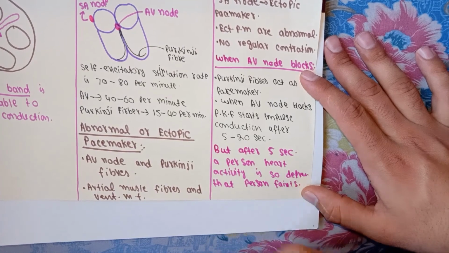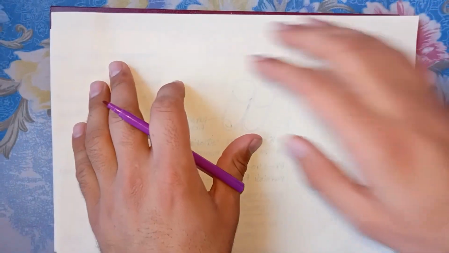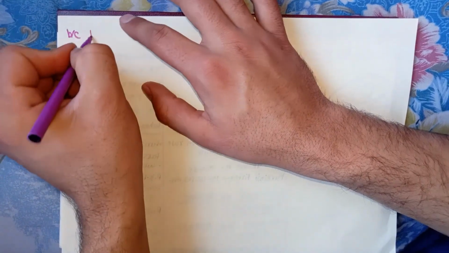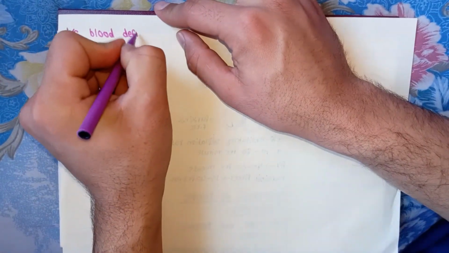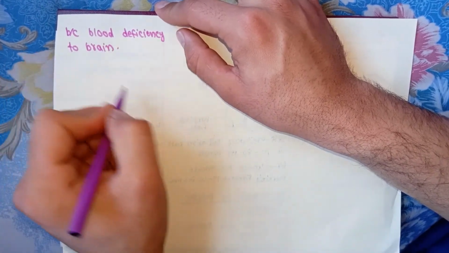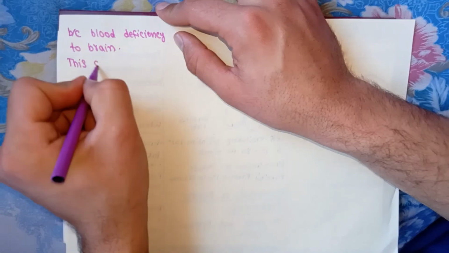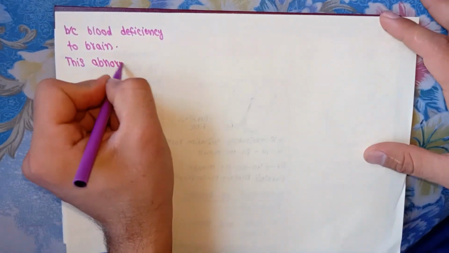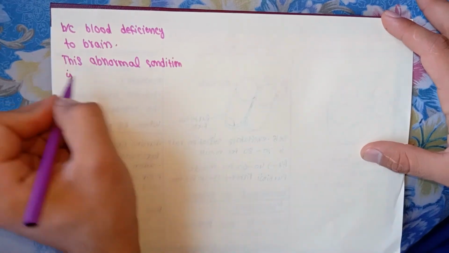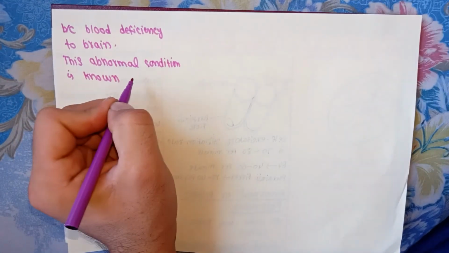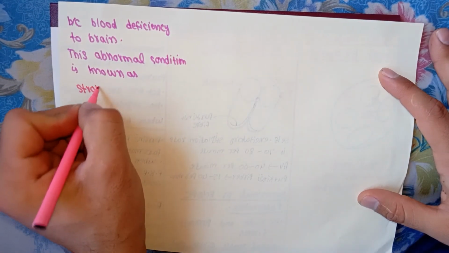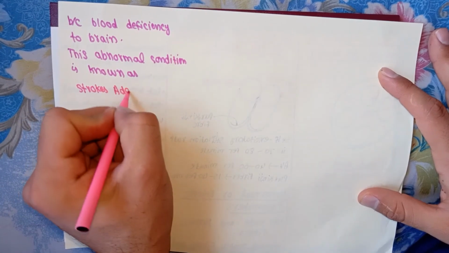Okay, person faints. Now actually this condition occurs because of blood deficiency to the brain. The brain is very sensitive to blood deficiency, and this abnormal condition is known as Stokes-Adams syndrome.